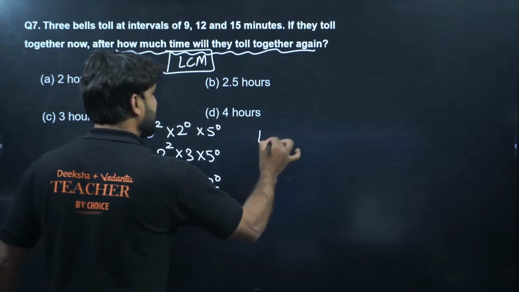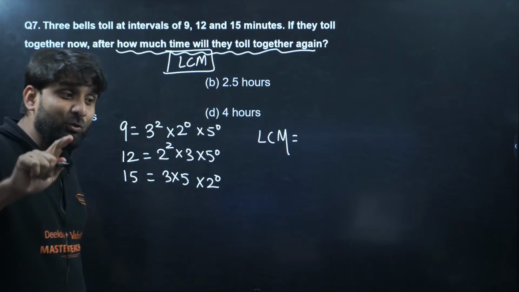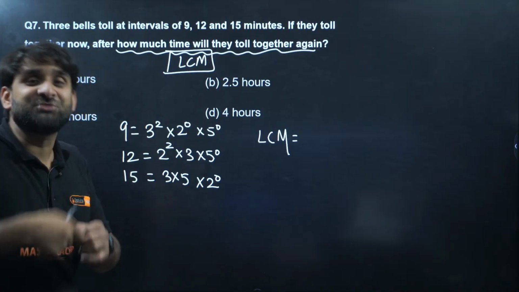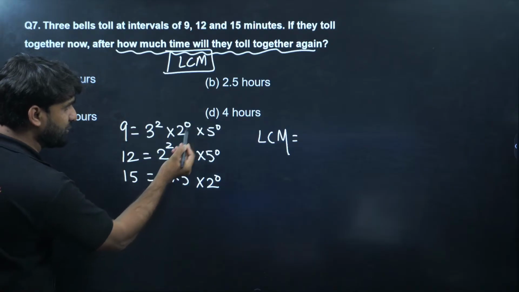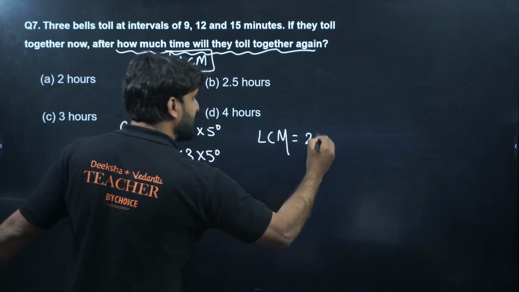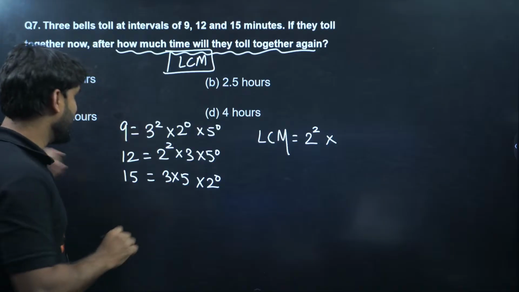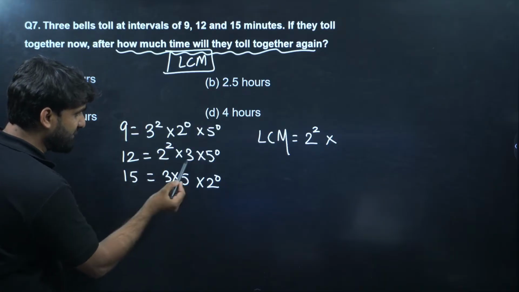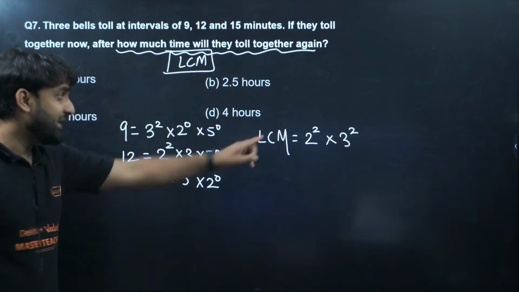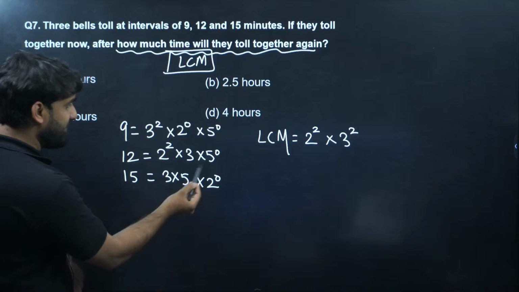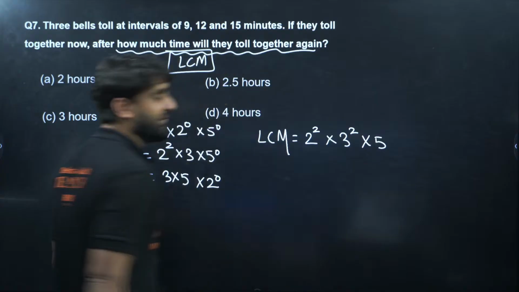Now let's find out the LCM. Do you know LCM? LCM means least common multiple. But to calculate LCM, we take the highest power of each common factor. So let's take 2. This is 2 to power 0 here, 2 to power 0, 2 to power 0. So which will be considered? 2 to power 0, because we are calculating LCM. Now it's time to take 3. 3 to power 0, 3 to power 1, 3 to power 1. So 3 to power 2 will come, because we are calculating LCM. Now 5 to power 0, 5 to power 0, 5 to power 1. So which will be considered? 5 to power 1. This is the rule.